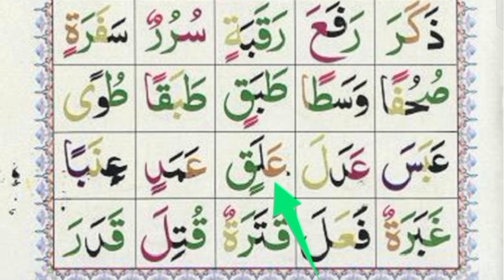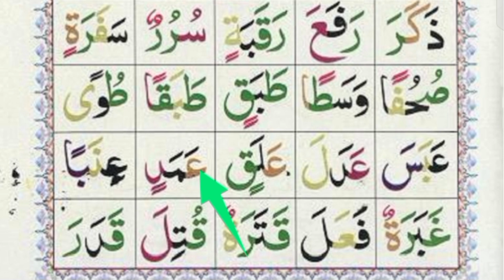Next is Ain Fatha A, Lam Fatha La, Qaf double Kasra Qin, Alaqin. While staying, Alaq. Ain Fatha A, Mim Fatha Ma, Ama, Dal double kasra din, Amadin. While staying, Amad.